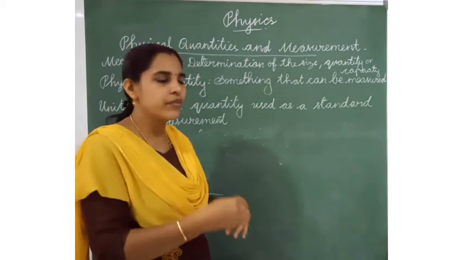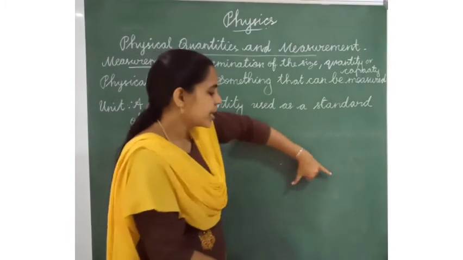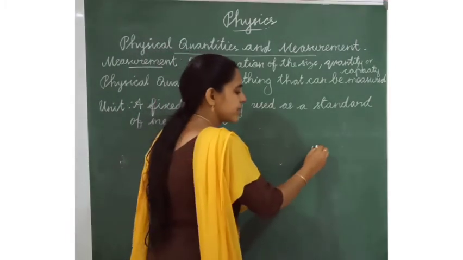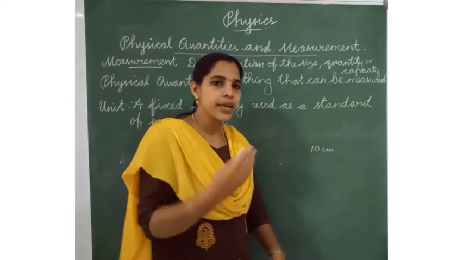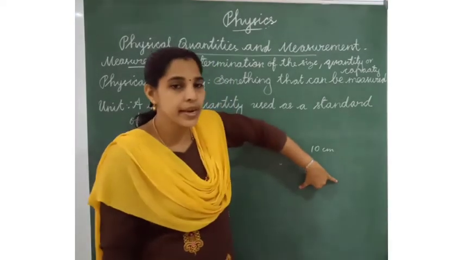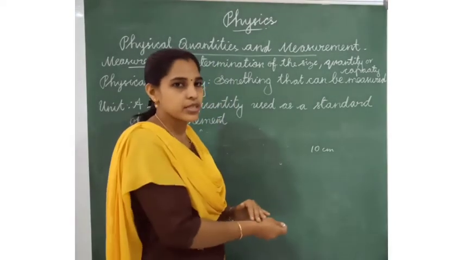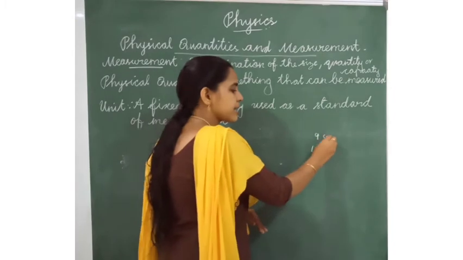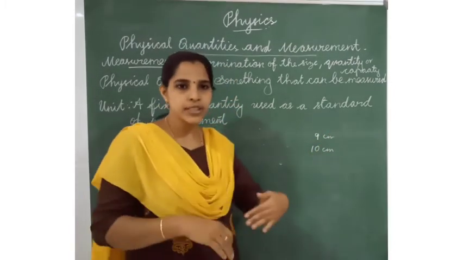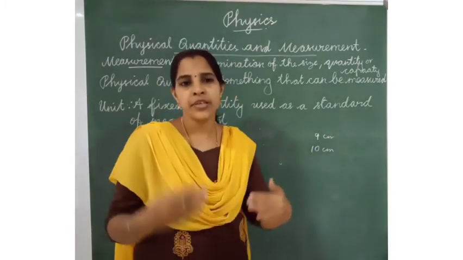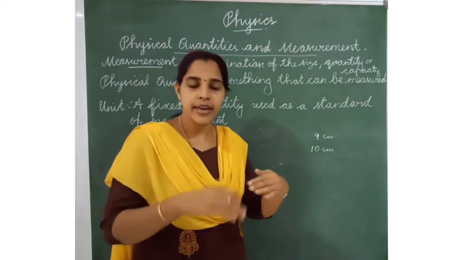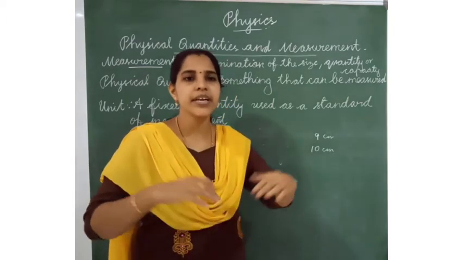One person might measure this place as 10 centimeter, but if another person measured the same length, it would be different, maybe 9 centimeter. So each person measuring the same object gets a different measurement.